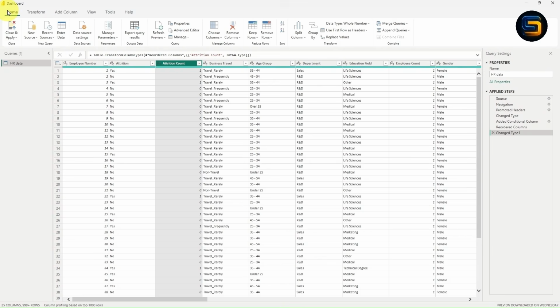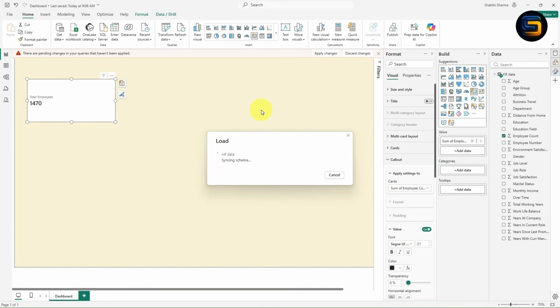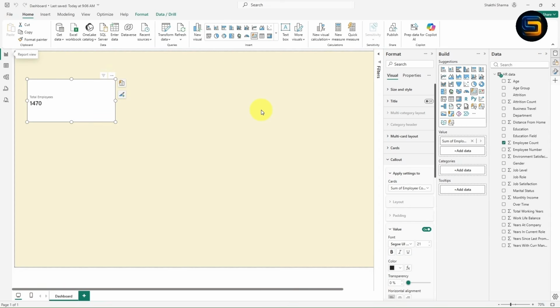I will click on the Home tab. Now I will load this data to Power BI. Just click on this option which is Close and Apply. Once you click on Close and Apply, just wait for a few seconds, your data will be refreshed. Here you can observe the data is loading. Now the data is loaded and it is refreshed.